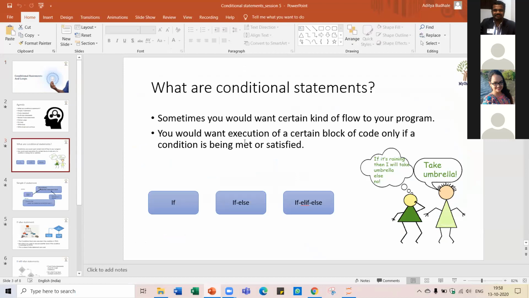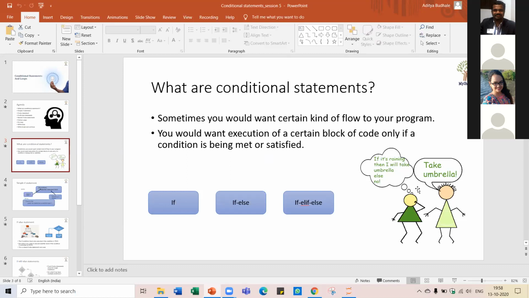So why are conditional statements used? When we want to give a certain kind of flow to our program, we use conditional statements. Depending on a certain condition, you decide whether or not to execute a piece of code.